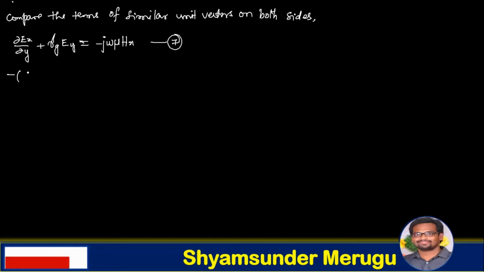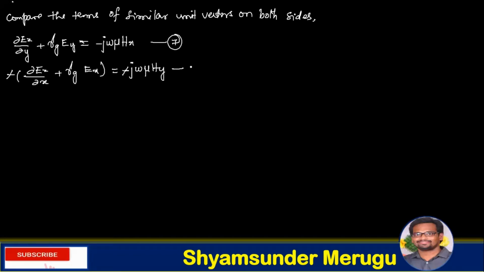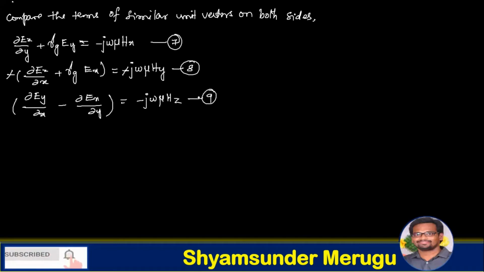And −∂Ez/∂x + γg Ex = −jωμ Hy. So cancel out this minus and minus, and let us consider this one as equation number 8. And ∂Ey/∂x − ∂Ex/∂y = −jωμ Hz. Let us consider this one as equation 3.